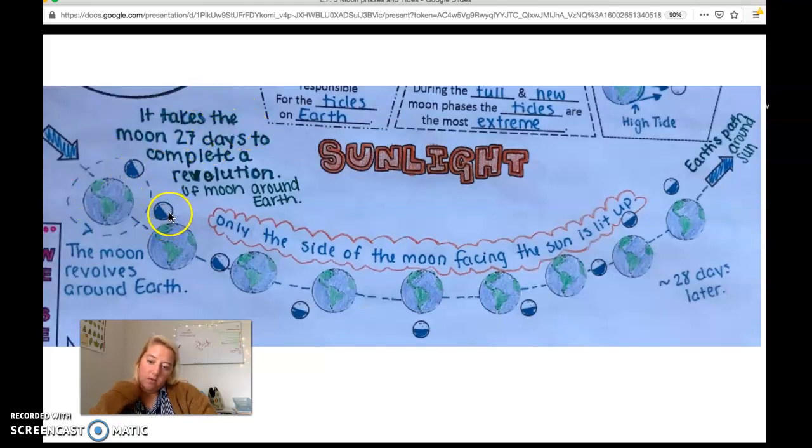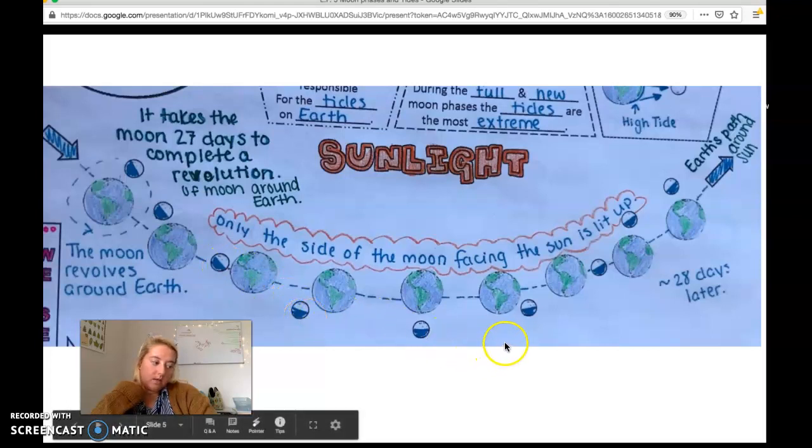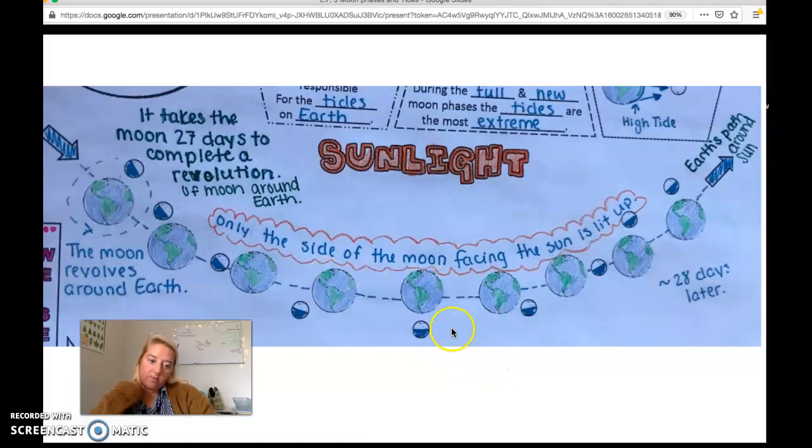And then as we go, maybe we see a little bit more of the moon here, because more of it could be visible to us. And here still a little bit more. And here a little bit more still. And here we see all of the moon, actually. We'll see the entire half that is lit up on a full moon. And then we see a little bit less, and a little bit less still, until we get all the way back to the original position of the moon to the Earth.